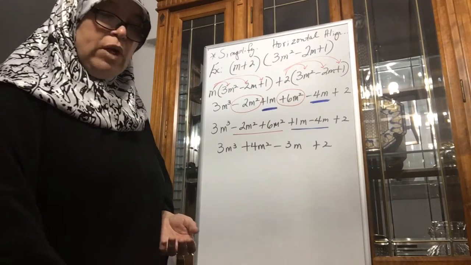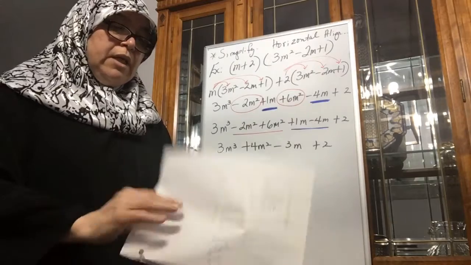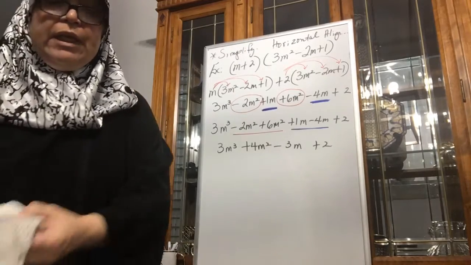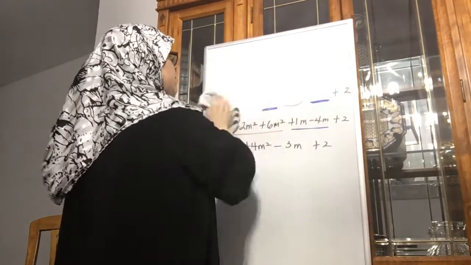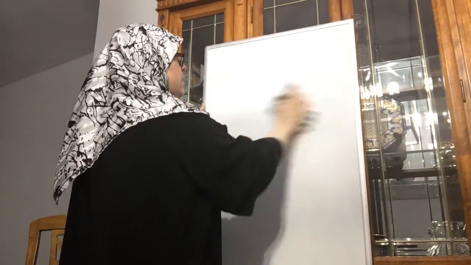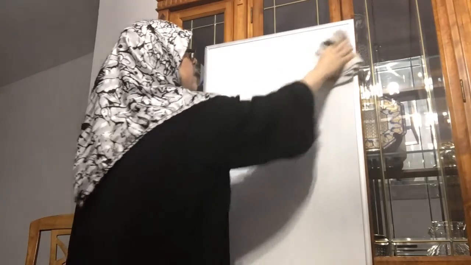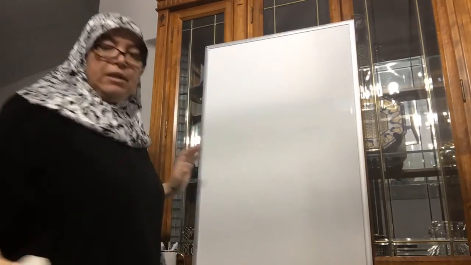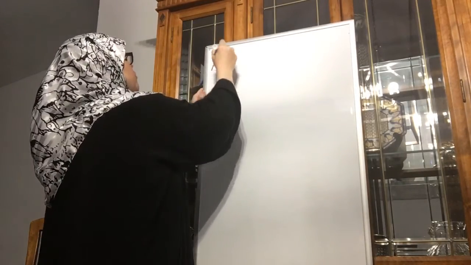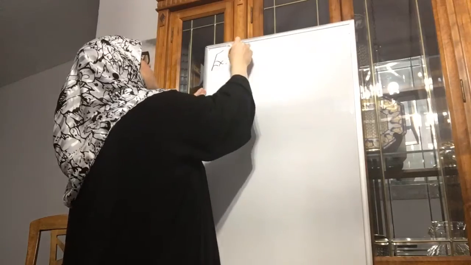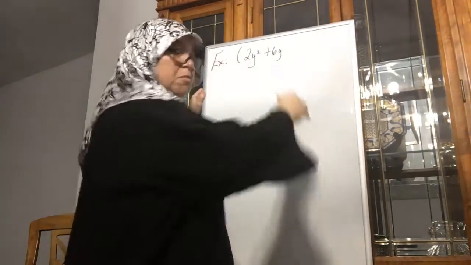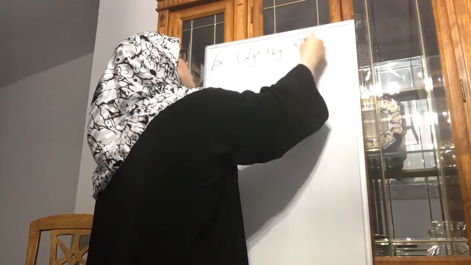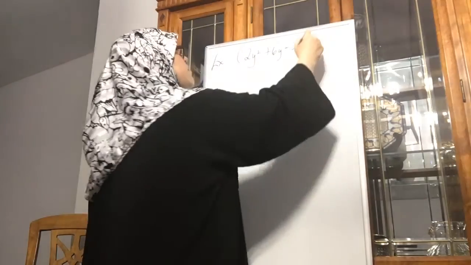So let's practice one more. And I'm going to just do vertical alignment on that one. All right? You're still expected to simplify. Make sure it's in standard form. Standard form, remember, it's from the greatest power to the least power. And let's say, for example, you have 2y squared plus 6y minus 3, and you're going to multiply it to 4y plus 5.